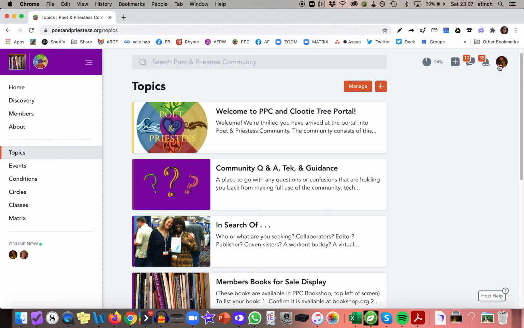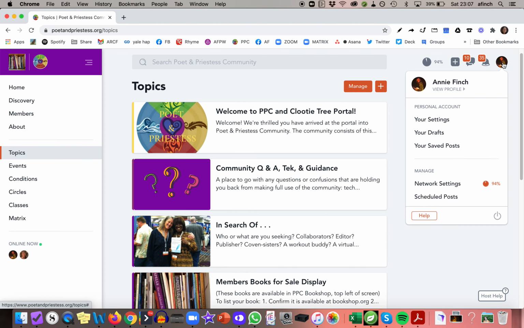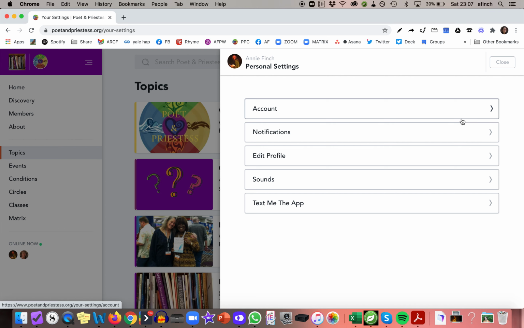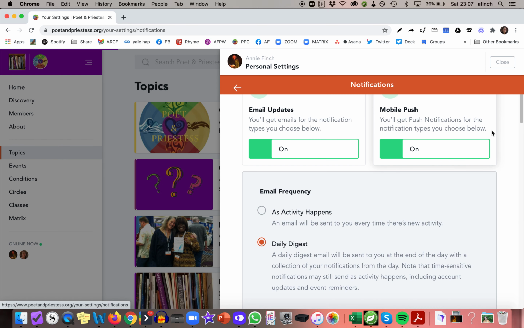You want to go over here to the top right under the circle and click and go to settings. This is where you can control everything. You can change your email address in the account. You can edit your profile, change the sounds, and most importantly, you can fix your notifications.